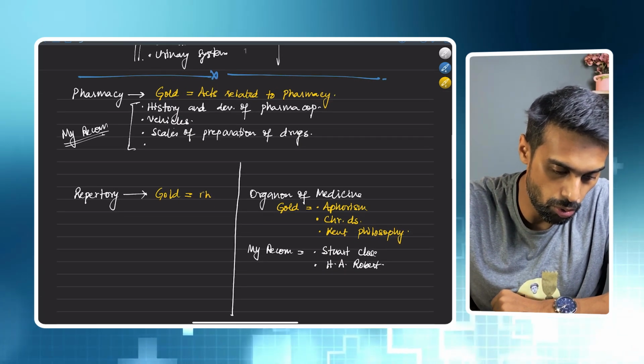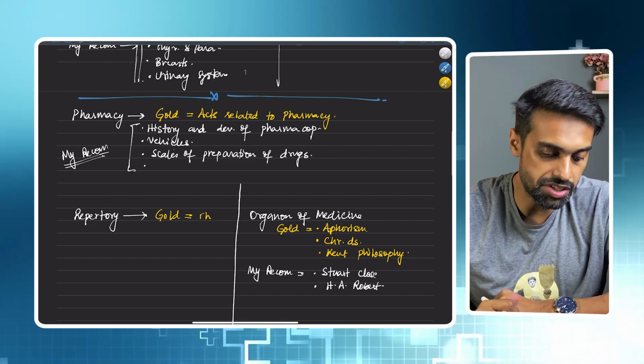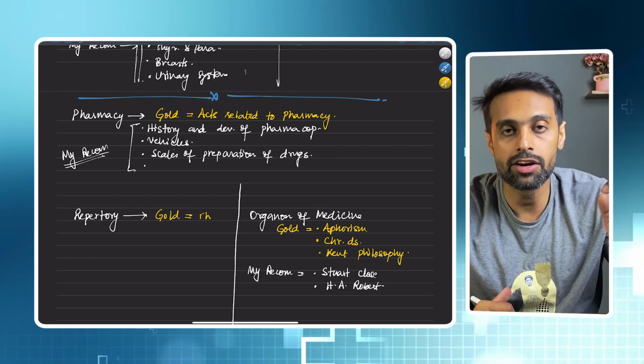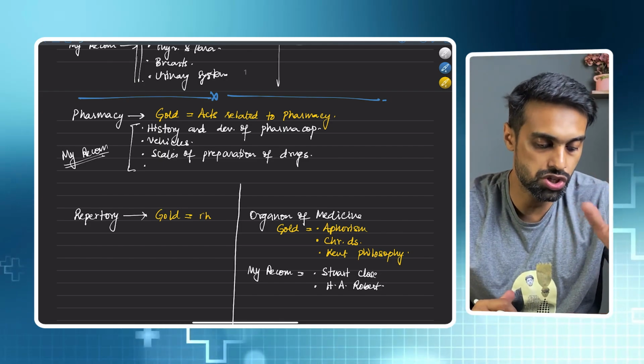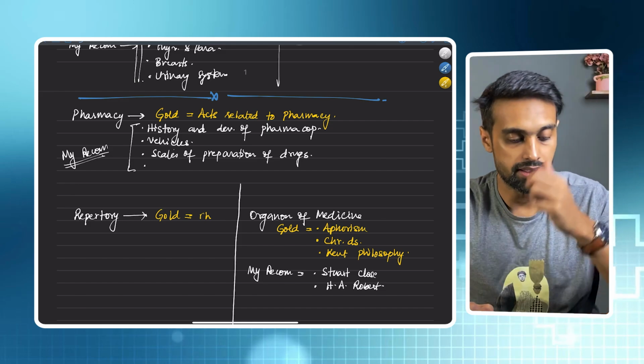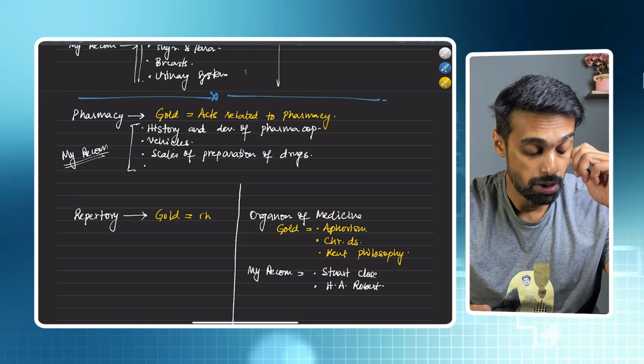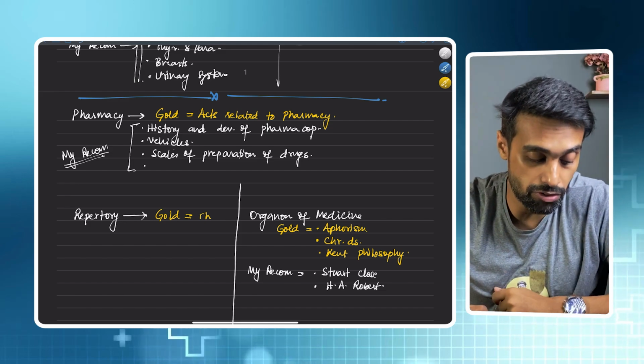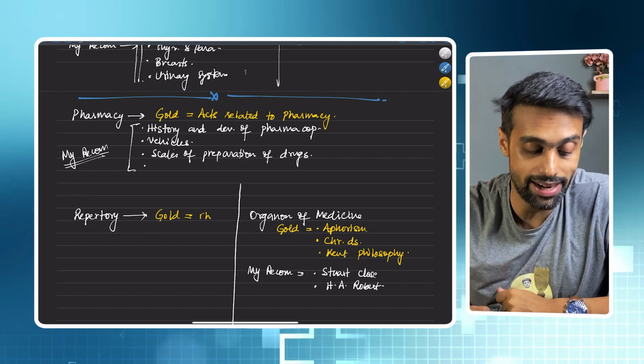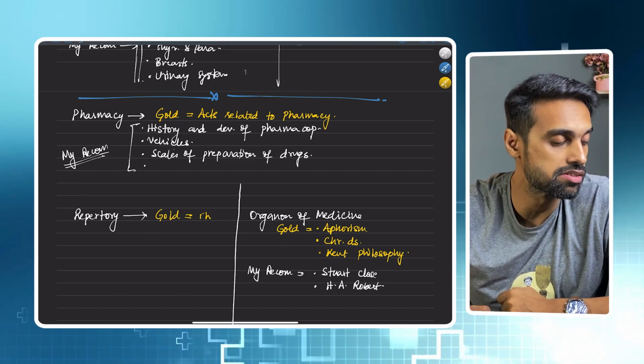So these are the homeopathy subjects. First of all, pharmacy. The gold is acts related to pharmacy. Every year questions will get asked from the acts related to pharmacy. My recommendations are history and development of pharmacopoeia, very important, and vehicles and scales of preparation of drugs, very important.